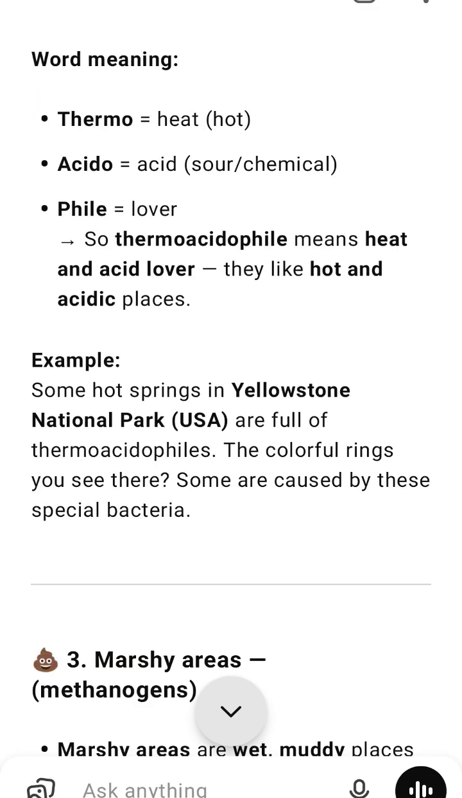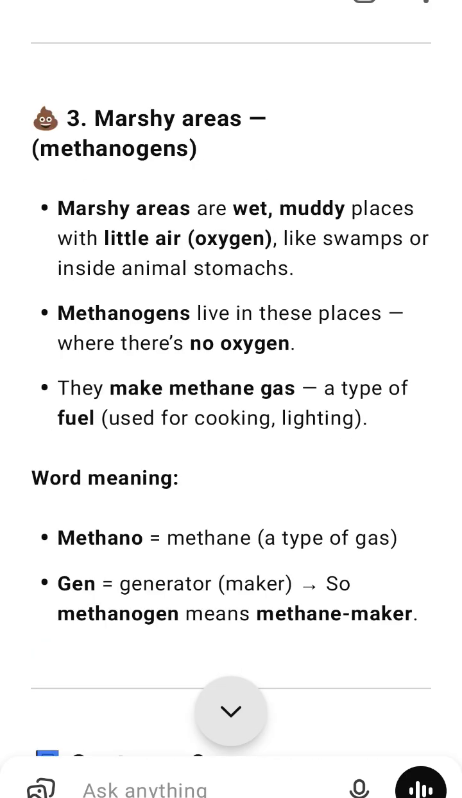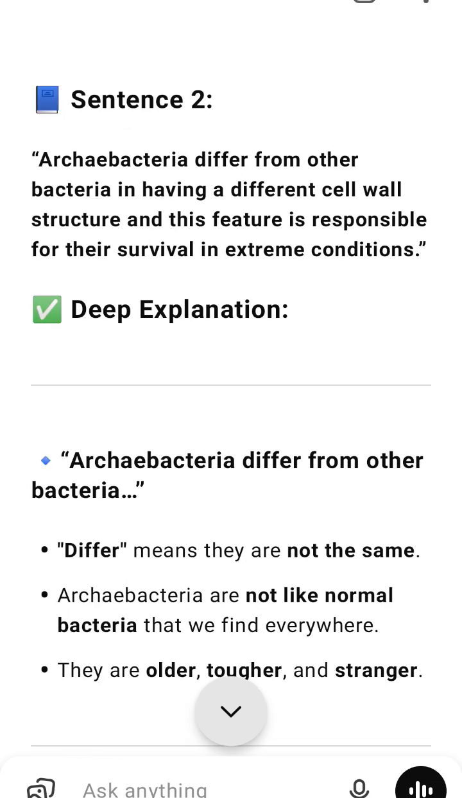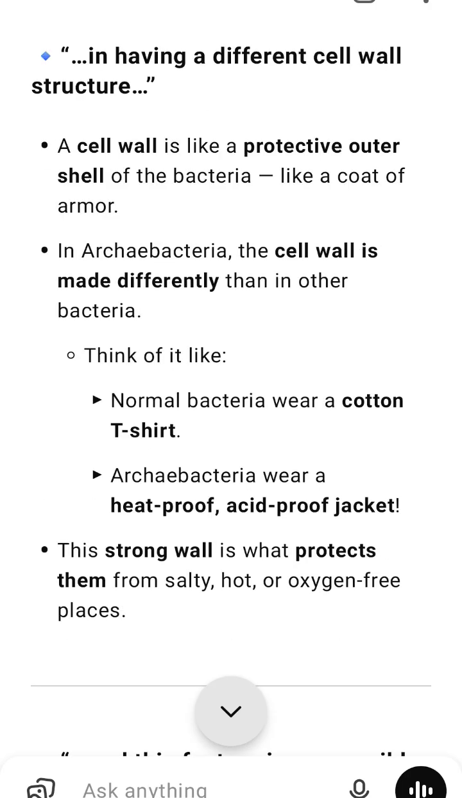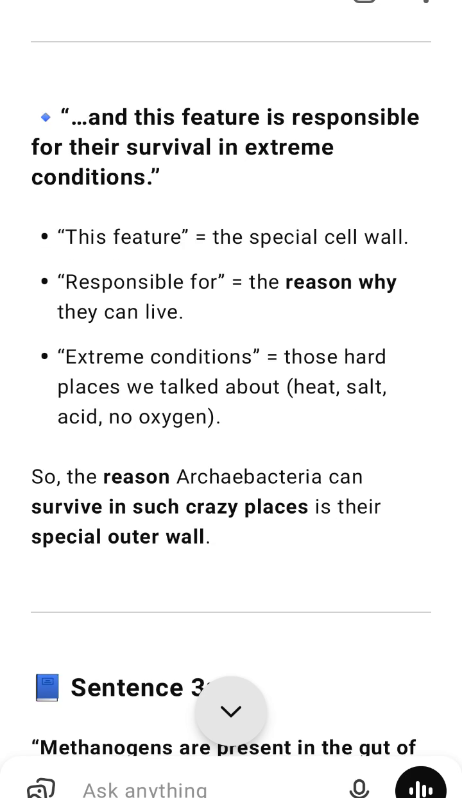The word comes from thermo, heat, acido, acid, phile, lover. Example, bacteria in Yellowstone hot springs, where water is boiling and sour. 3. Methanogens, methane makers, live in places with no oxygen, like muddy swamps or the guts of animals like cows and buffaloes. They produce methane gas, also called biogas.